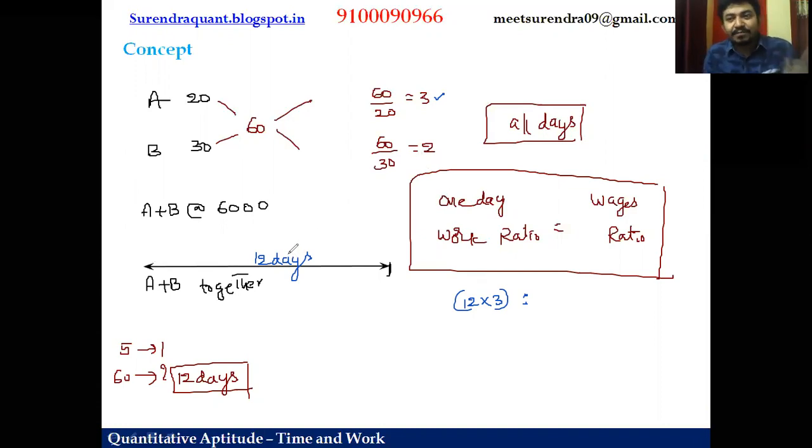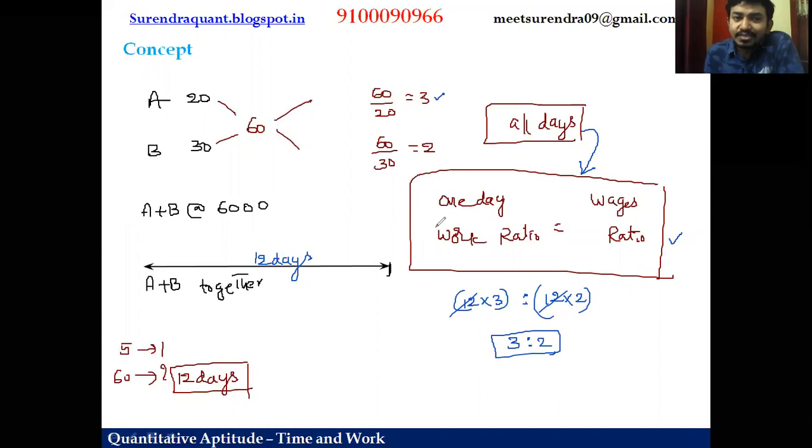B also worked from beginning to end, 12 days. So 12 into 2. The 12 gets cancelled, so whatever ratio we got for 1 day becomes the actual wages ratio. That is my point: if the persons work for all days, then simply the 1 day ratio will become the wages ratio.